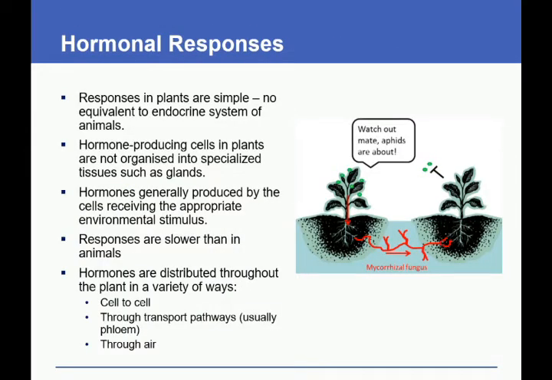Hormonal responses. Responses in plants are simple, with no equivalent to the endocrine system of animals. Hormone-producing cells in plants are not organized into specialized tissues such as glands. They are generally produced by the cells receiving the appropriate environmental stimulus. Responses are slower than in animals. Hormones are distributed through the plant in a variety of ways: cell to cell, through transport pathways, usually phloem, and through the air.